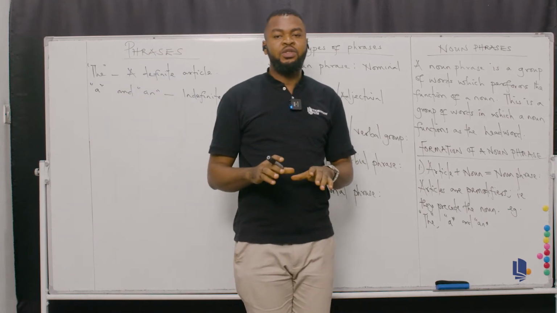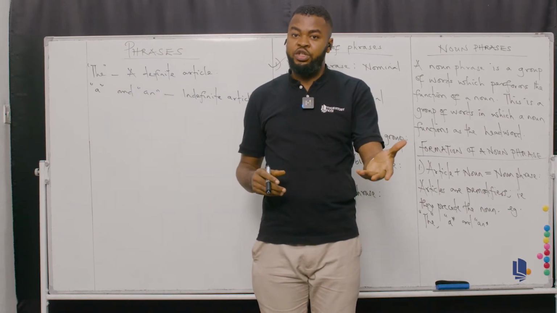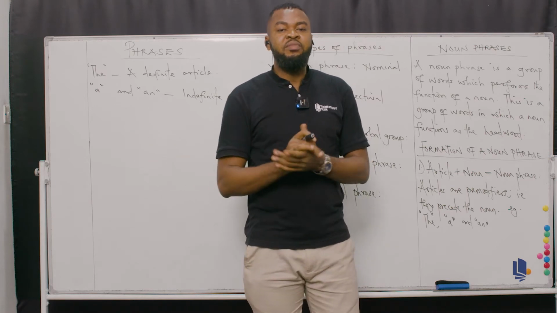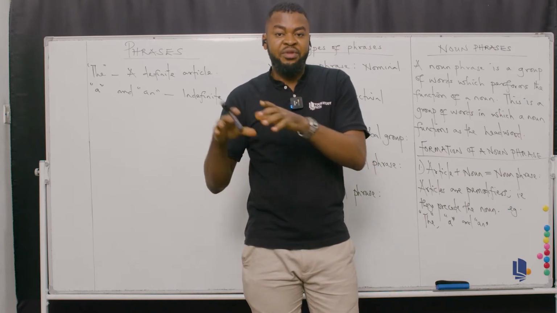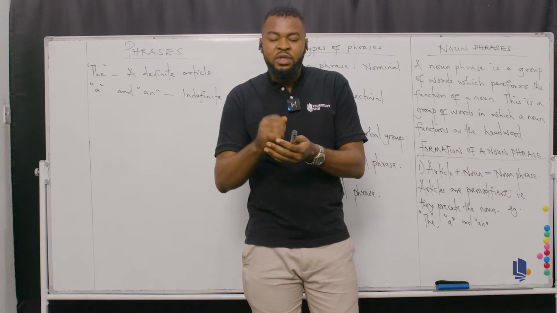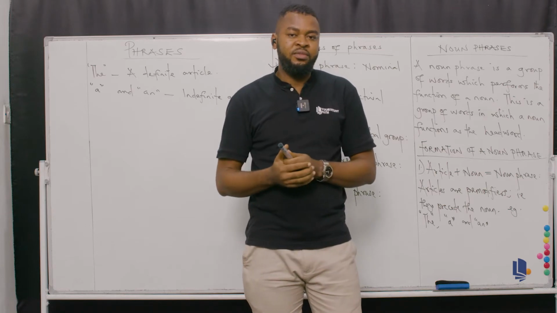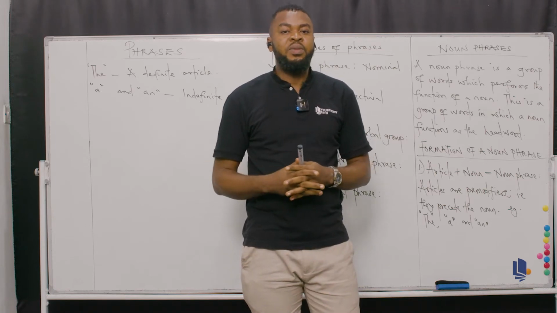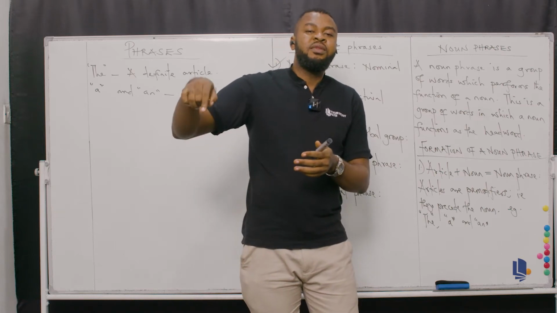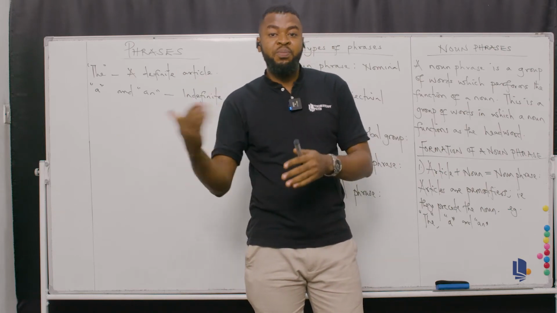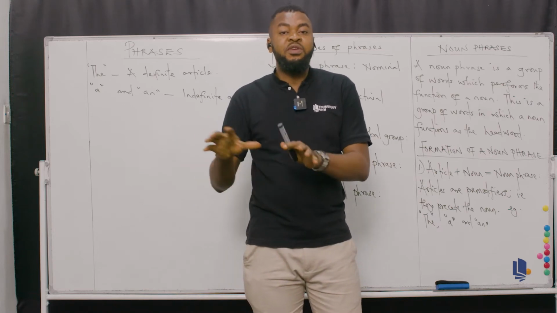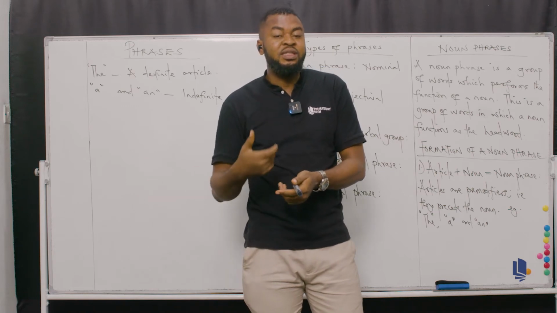Now what we mean by definite article is the fact that it helps to indicate specification. For example, if I'm telling you the boy, it means that you are aware of the particular boy I'm referring to. So THE as a definite article helps for specification. For example, if I walk up to you and I say, please, I need the book, I don't need to mention the name of that particular book. Once I say the book, you should know the specific book I'm referring to. Do you understand? That's why I'm using the definite article.